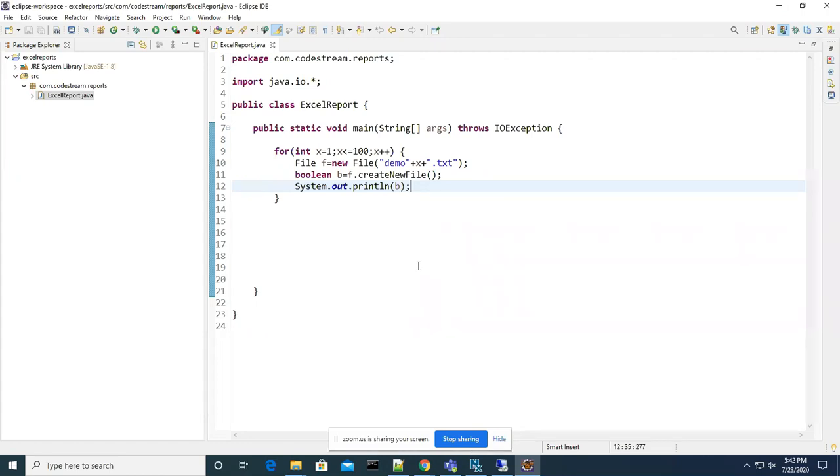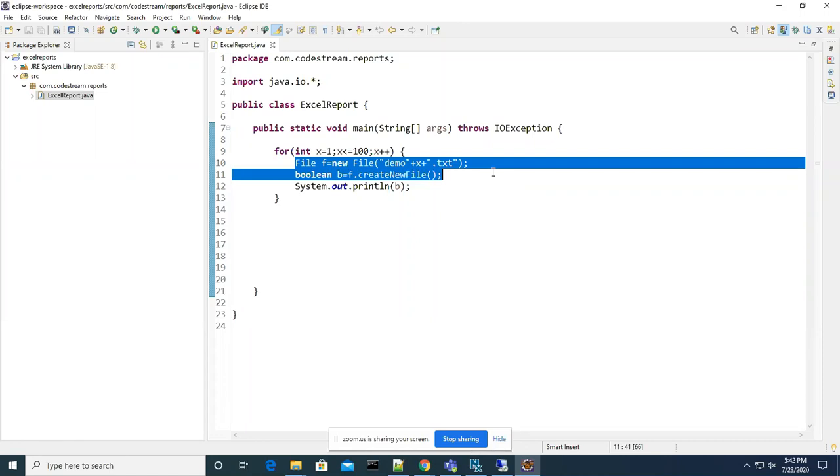In the Java API, you already have the predefined class. You are just using that class by creating an object for the class. To its constructor, you are passing the file name, and that too dynamically. Whatever file name you want to keep, you pass that. And the second line, I mean the 11th line here, you are simply calling one method. So I think nothing is confusing here, right? Creating an object for a class and calling a method is a simple thing which you already know.